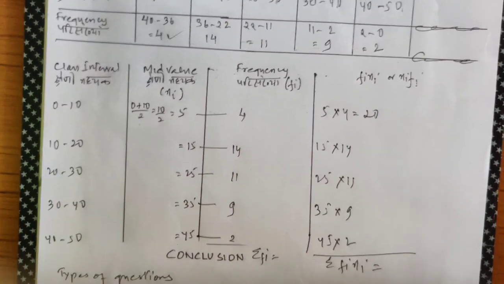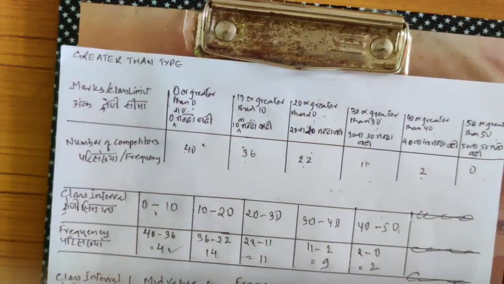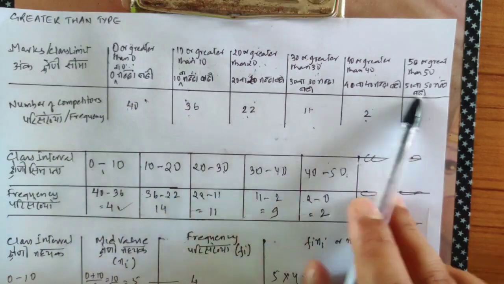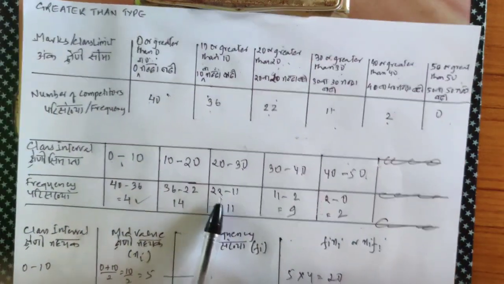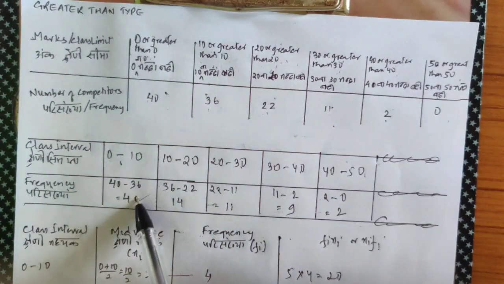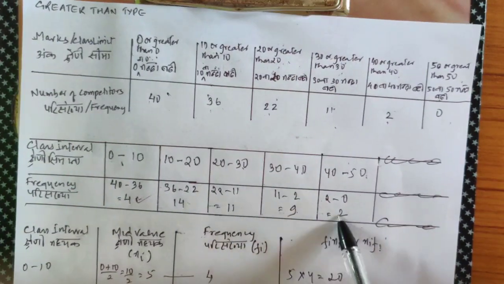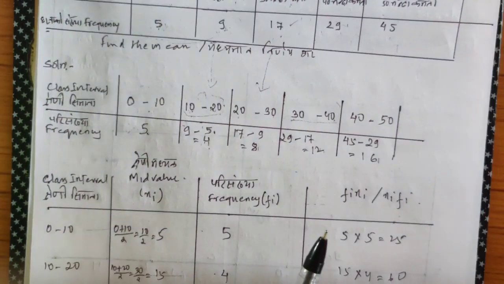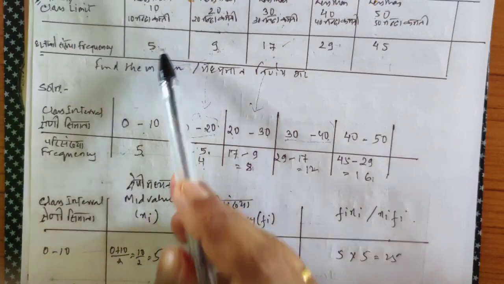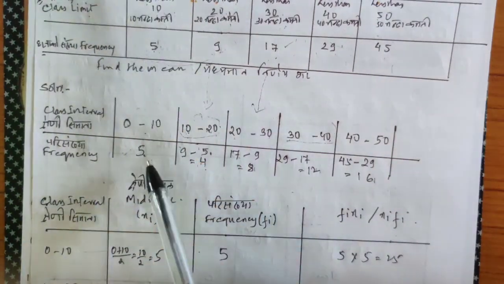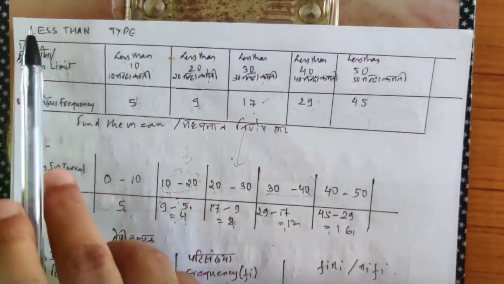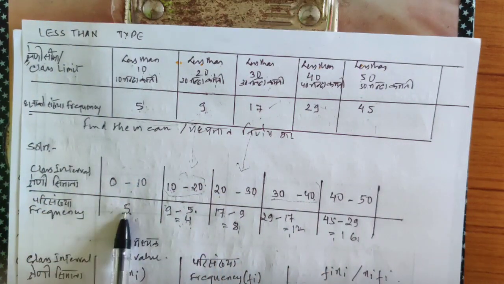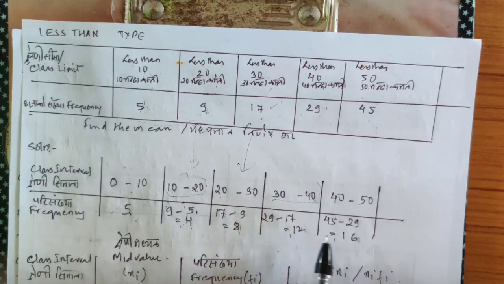Okay, now remember one thing. When we are dealing with greater than type, if there are 6 tables, you need only 5 tables. If there are 7 tables, you need only 6 tables. And when you are dealing with greater than type, you'll start subtracting from the very first. While if you are dealing with less than type, no changes. The first one does not change, and the change starts from the second one.